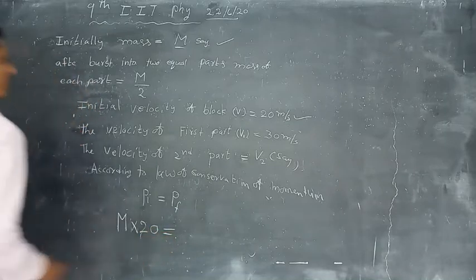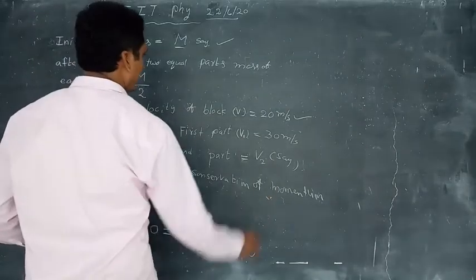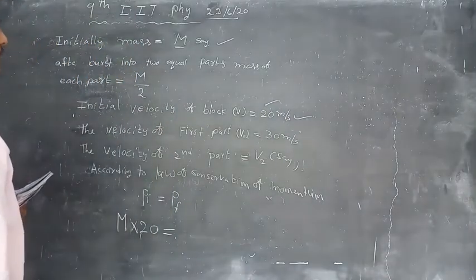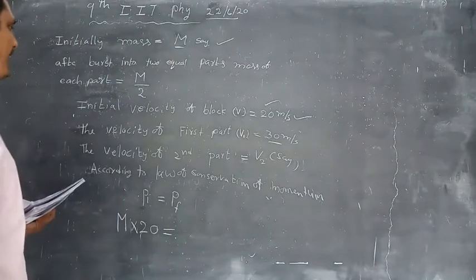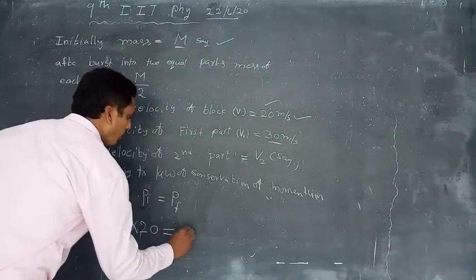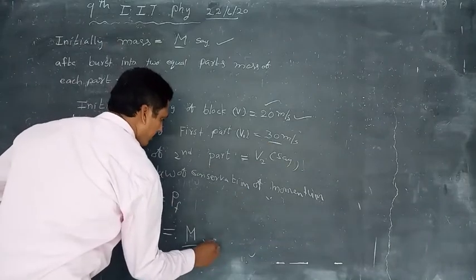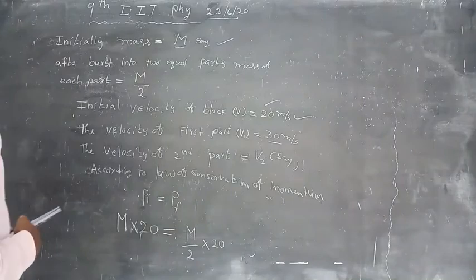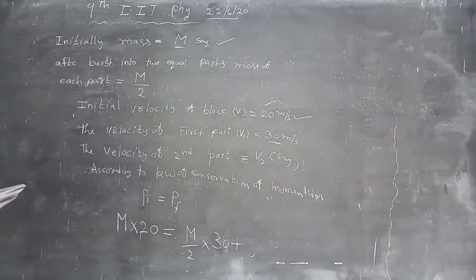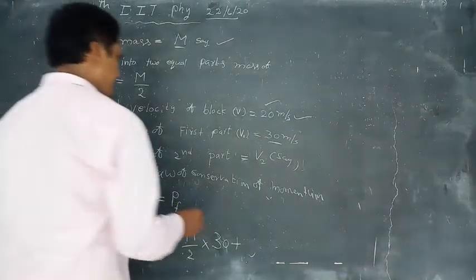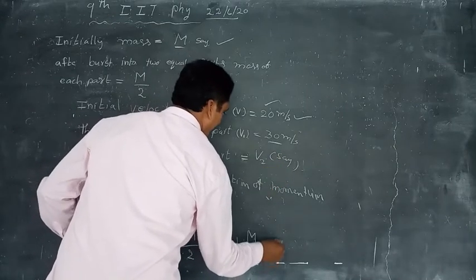After the burst into two equal parts, the velocity of the first part is 30, mass m by 2, so m by 2 into 30, plus mass of second part m by 2 into velocity v2.